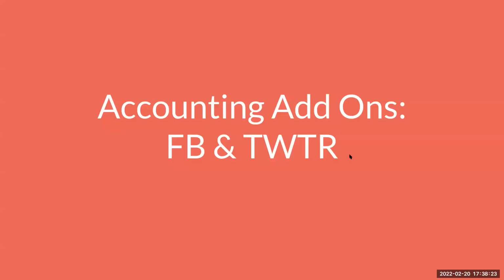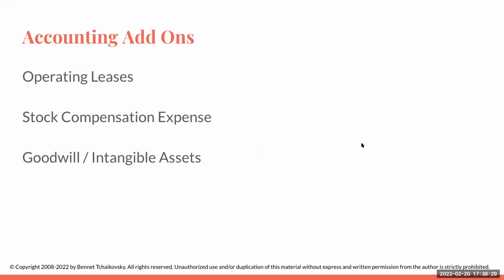Okay, so what we're going to do now is take our two companies, Meta Platforms and Twitter, and identify those accounting add-ons. The accounting add-ons we're going to talk about today are mainly operating leases, stock compensation expense, and goodwill and intangible assets. Let's start with operating leases.